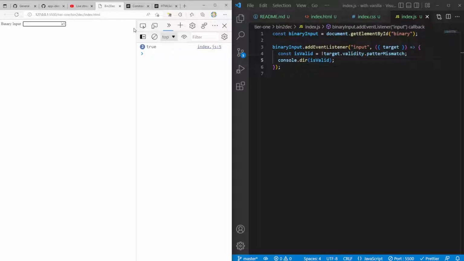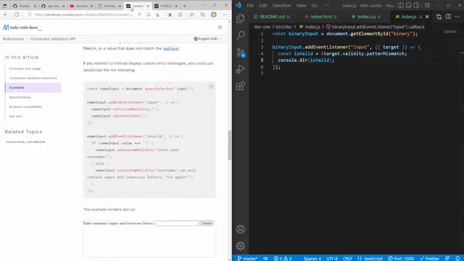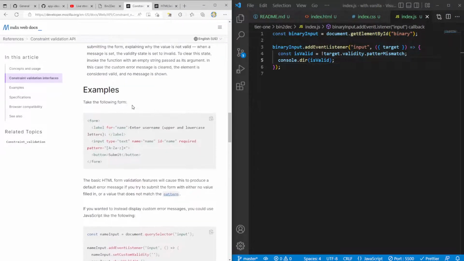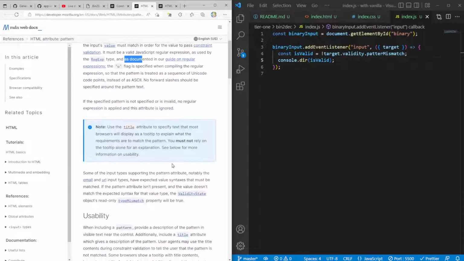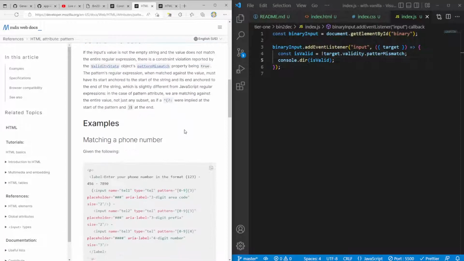So A is still true, which I don't like. That shouldn't be the case. So how can we make it false? Perhaps the pattern I'm using is not correct. Let me open this up. HTML attribute pattern: a regular expression which the input value must match to pass constraint validation. It must be a valid JavaScript regular expression as used by the RegExp type and is documented in our guide on regular expressions. Do we need to actually put...